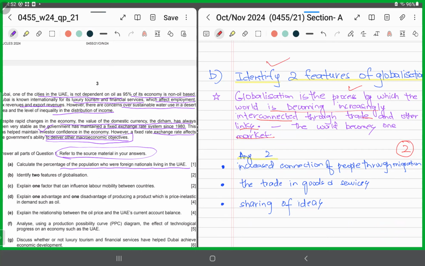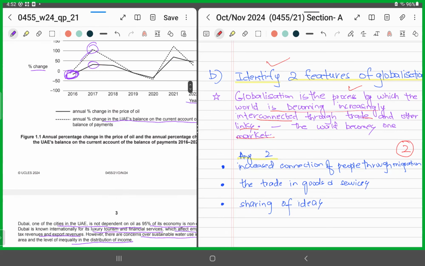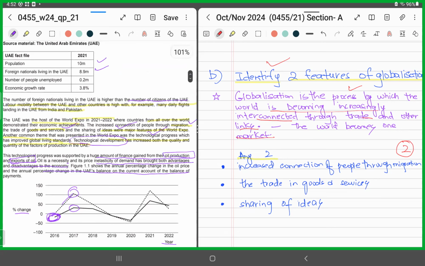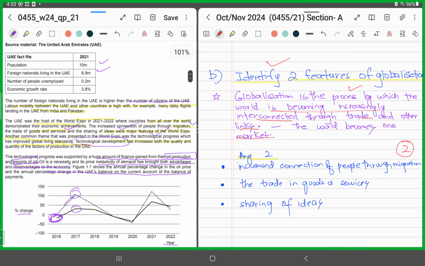So, you just need to pick out the relevant details which are highlighting the fact that there exist signs of globalization. So, if you look at paragraph 2, remember we read it earlier. So, I have mentioned 3. You can pick out any 2. So, here it says the increased connection of people through migration, the trade of goods and services, right? And the sharing of ideas. So these are all signs of globalization. Pick any 2, write them down, and you're good to go and you'll get straight 2 marks.